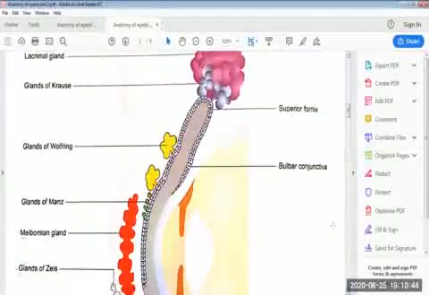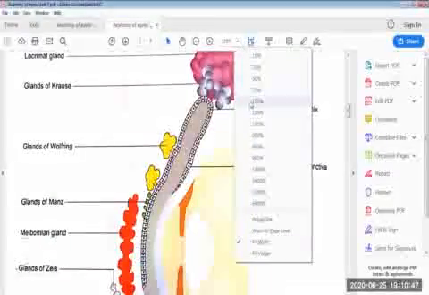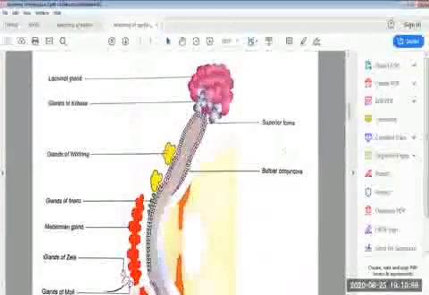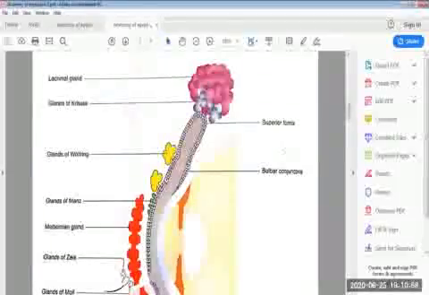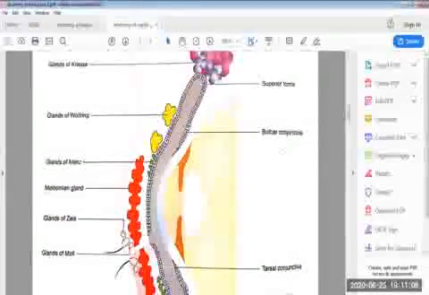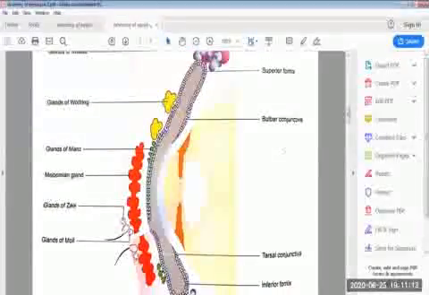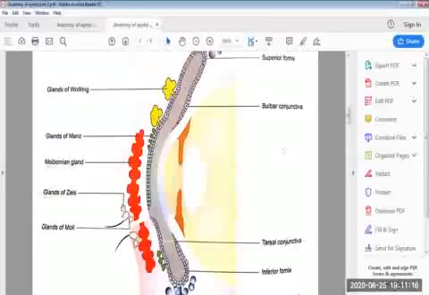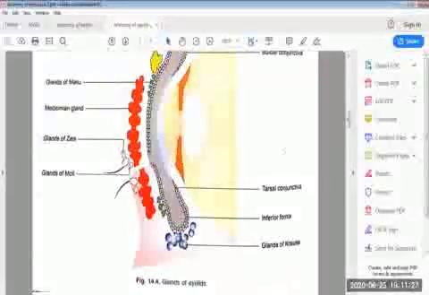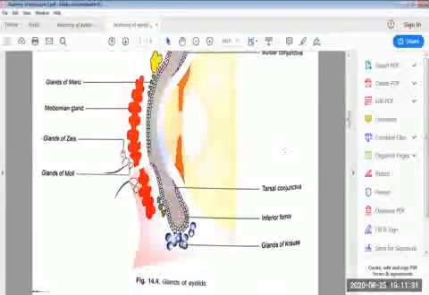Then there is an image showing, at the upper side, the lacrimal gland, and at the superior fornix the glands of Krause, then the glands of Wolfring below the superior fornix, and the meibomian gland at the tarsal plate, the glands of Zeiss, which open into the root of the hair follicle, the glands of Moll near the hair follicle, and then the glands of Krause at the lower fornix.